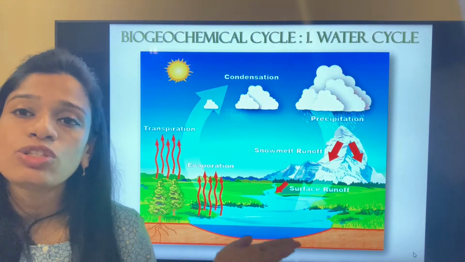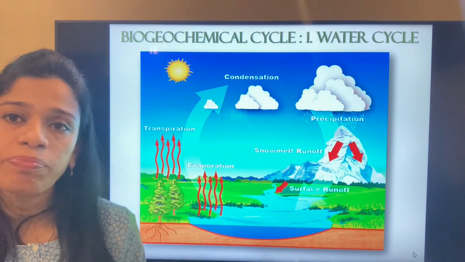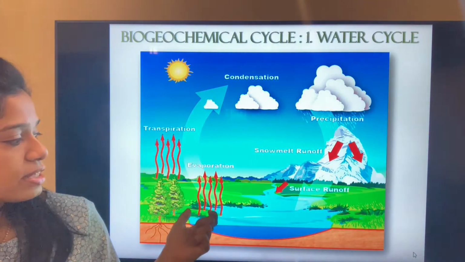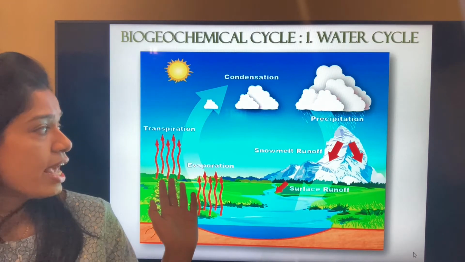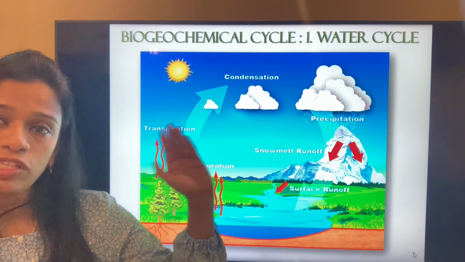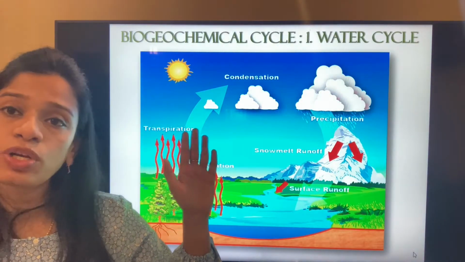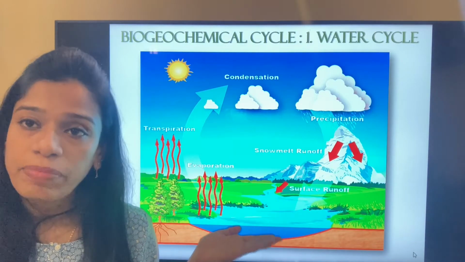It gets heated to such a temperature that water becomes vapor, and as vapor it becomes lighter, so it starts rising and goes higher up to the higher levels of the atmosphere, which is comparatively cool compared to the land surface.